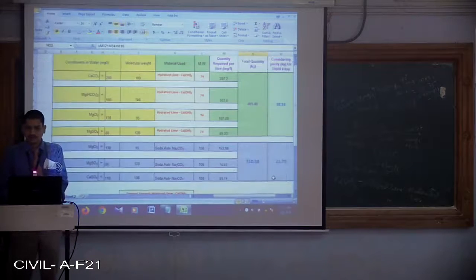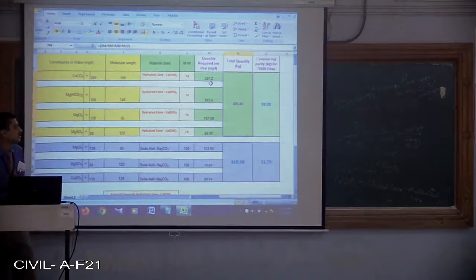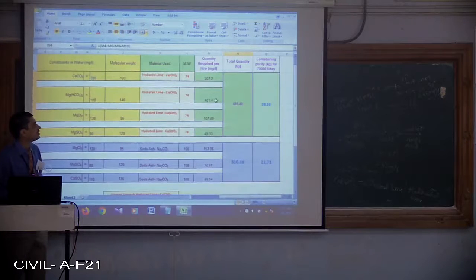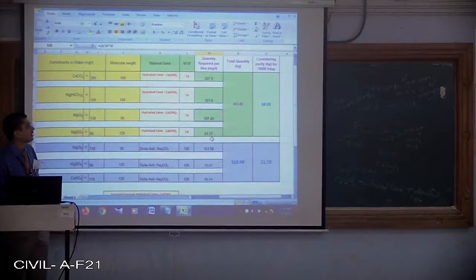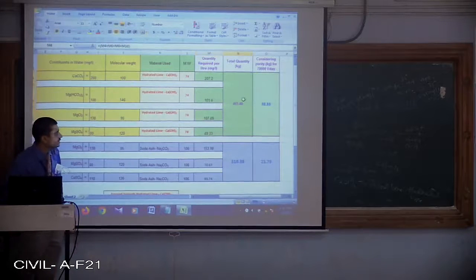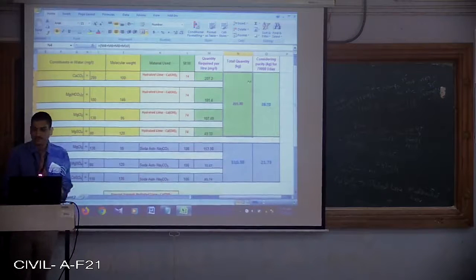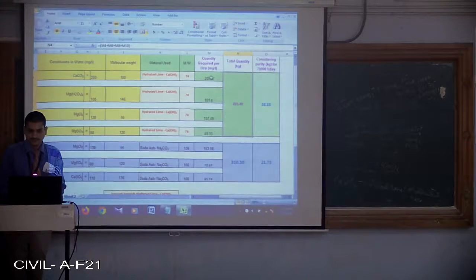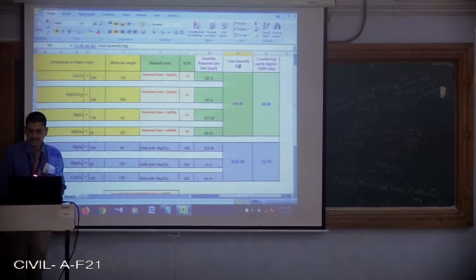Now, the total quantity of slaked lime required is 207.2 plus 101.4 plus 107.49 plus 49.33, and we are going to get 465.4 mg.